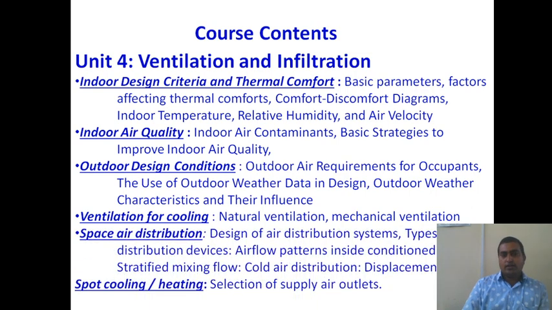The first point is indoor design criteria and thermal comfort. Thermal comfort, you have already studied. Thermal comfort is nothing but the condition at which a human being feels comfortable. So first we have to study at what condition a human being will feel comfortable, the factors affecting thermal comfort and the discomfort diagram, the indoor temperature, relative humidity and air velocity at which a human being feels comfortable. So that is the indoor design criteria that we will study.